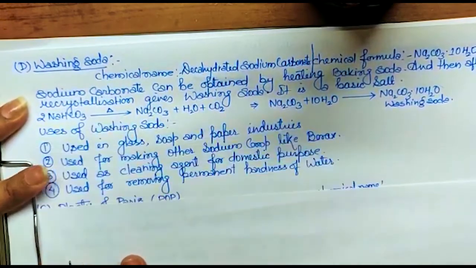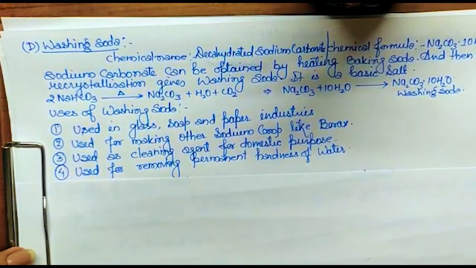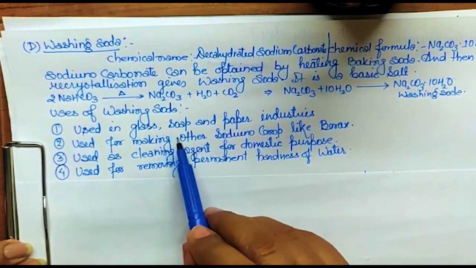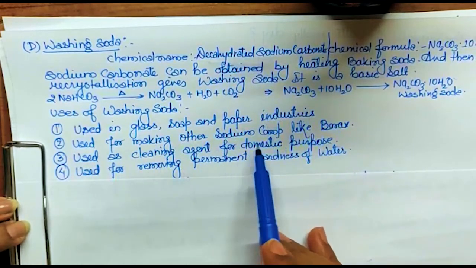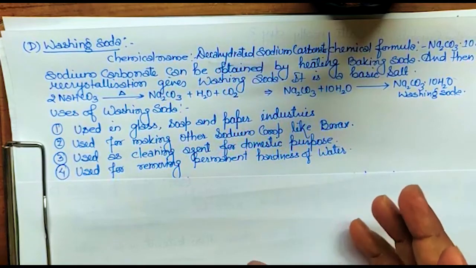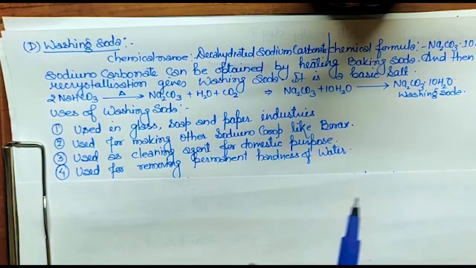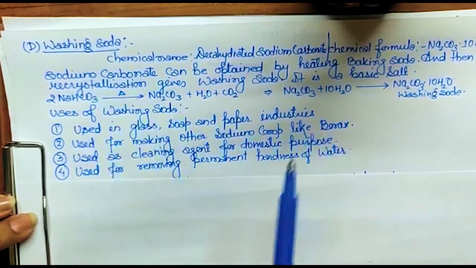Now uses of washing soda. So exactly you have to learn, there is nothing to explain. It is used in glass, soap, and paper industries. Used for making other sodium compounds like borax, Na2B4O7. There is a chemical compound borax, which is made using this. We use this for making that.